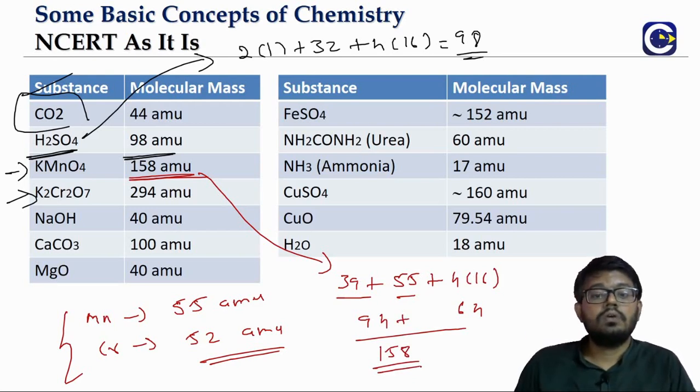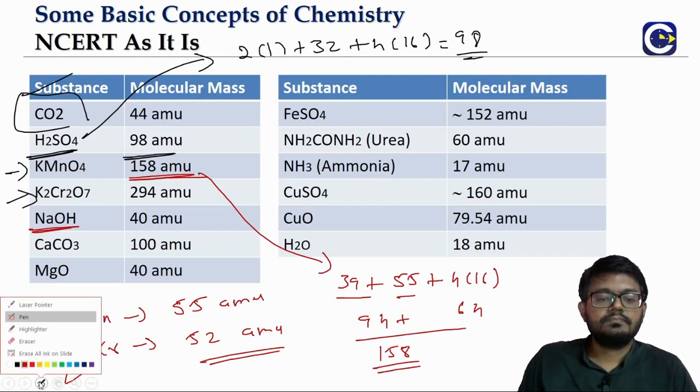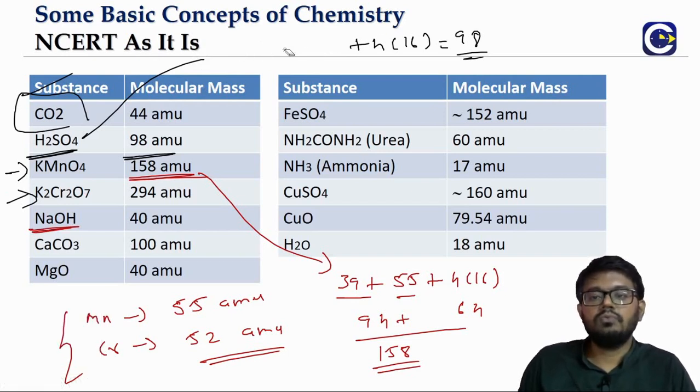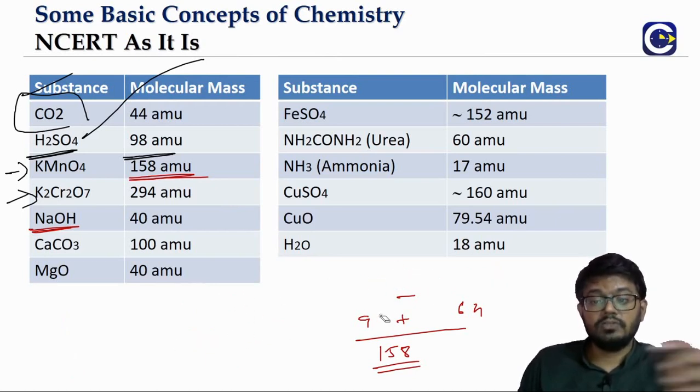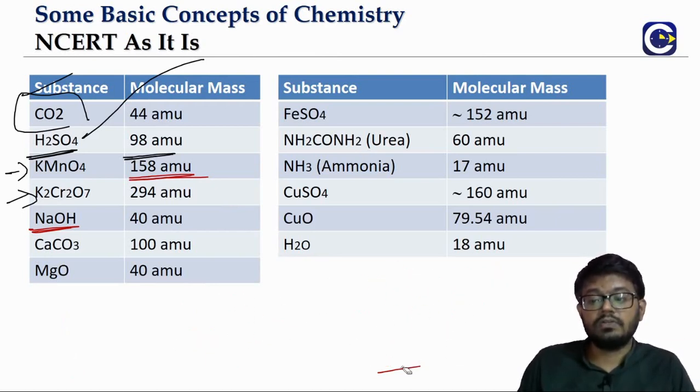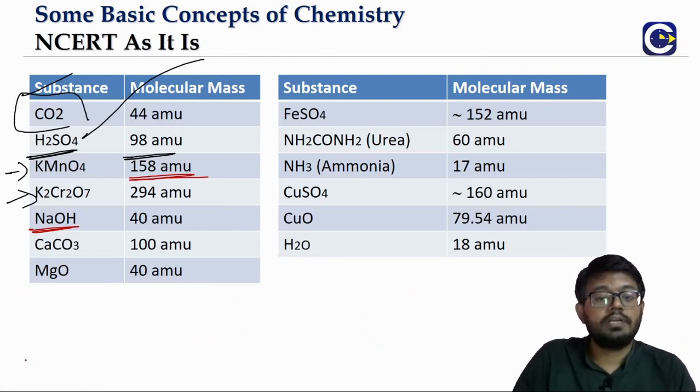K2Cr2O7, what is the value? 294. Sodium hydroxide, sodium 23. What is there in sodium hydroxide? We can take some time to show how all these come, but you can also try and work it out by yourself. You can see the tables, I have kept the tables. This is not there in the NCERT. Why we are looking at this is because it will be important.